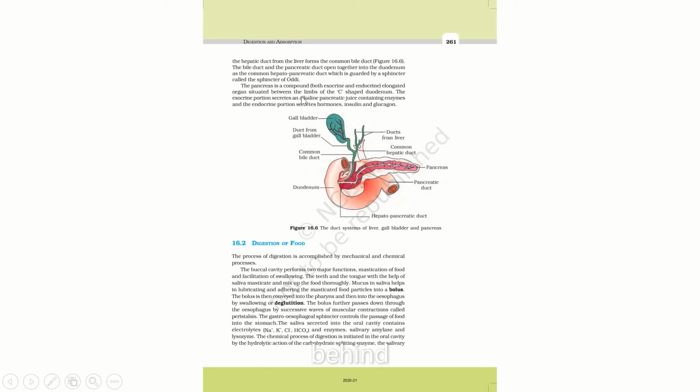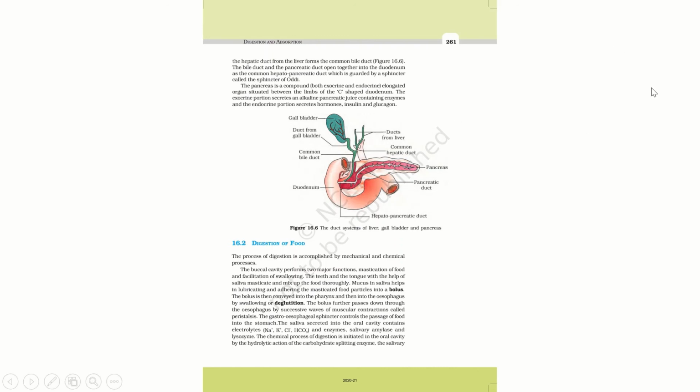The exocrine portion secretes alkaline pancreatic juice, with a pH of 7 to 8, rich in bicarbonates. The endocrine part mainly secretes hormones like insulin and glucagon. So this is all about the pancreas.